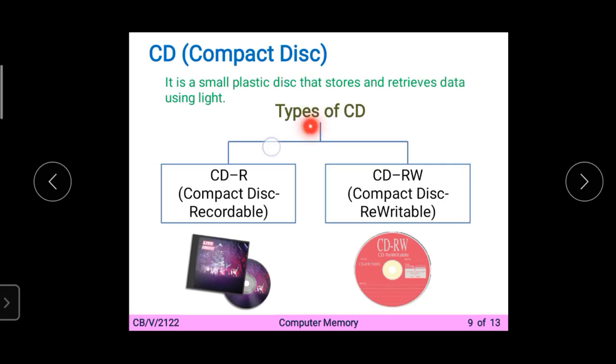There are two types of CD. First is the CD-R, compact disc recordable. What happens in the CD-R? It is only recorded once. We can record it only one time, and you can read it multiple times. If you want to record, you can record in that CD-R only once, but you can read it multiple times. You cannot change anything in the CD-R, you cannot do editing inside it.